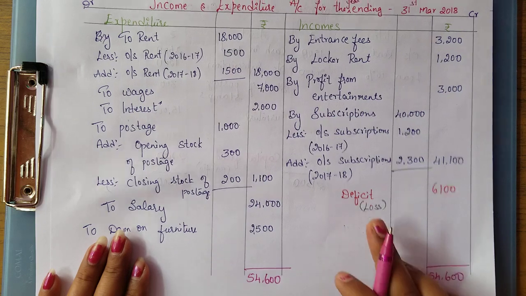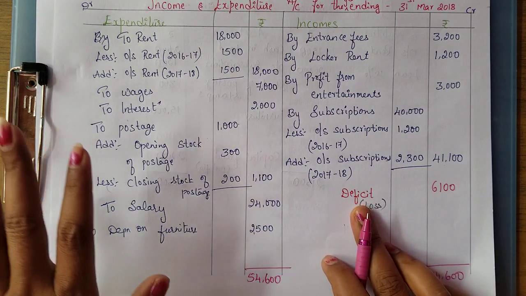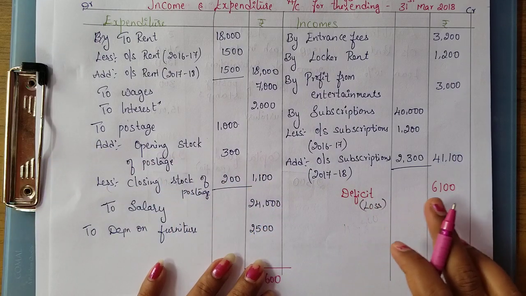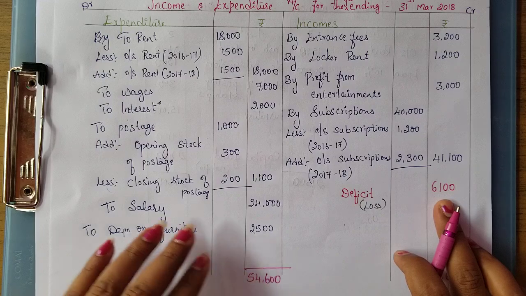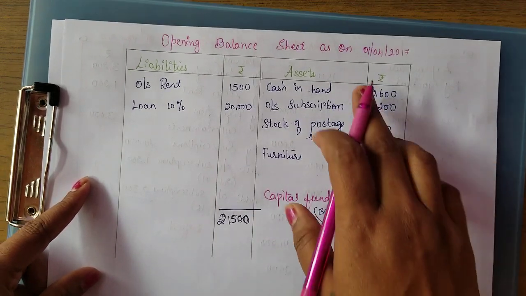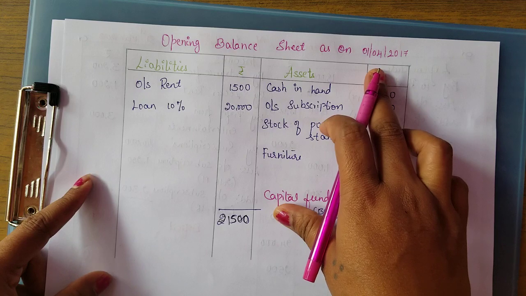That is the reason we got deficits. Okay, excess of expenditure over the incomes, that is with deficits. We got 6,100.